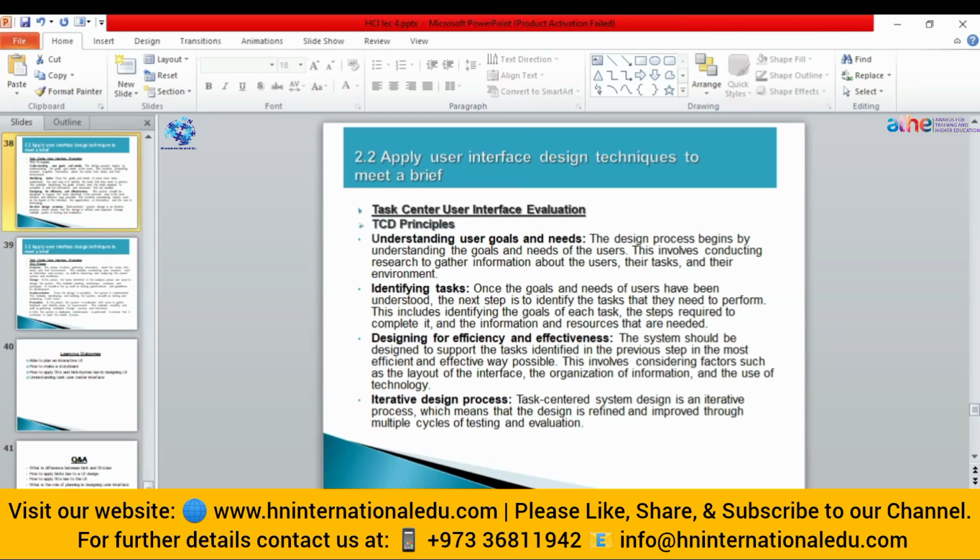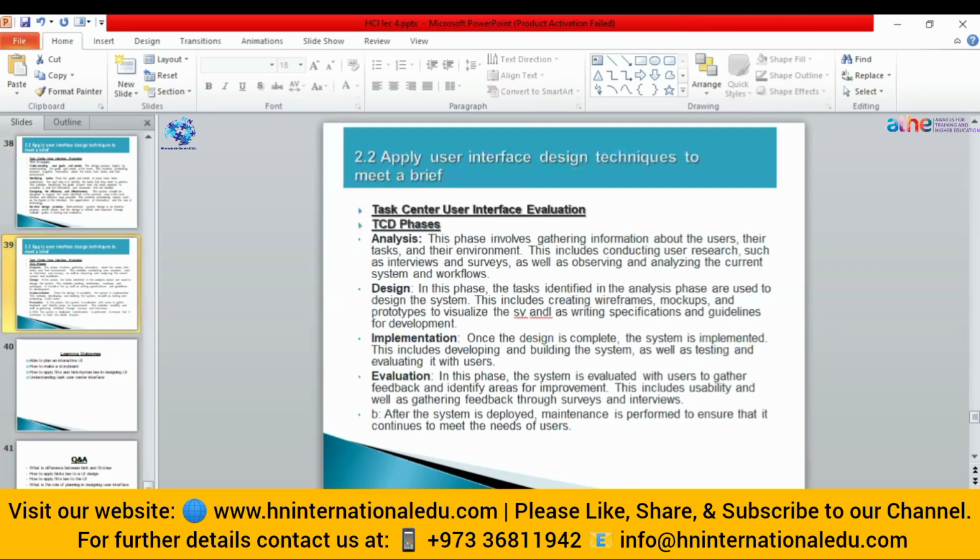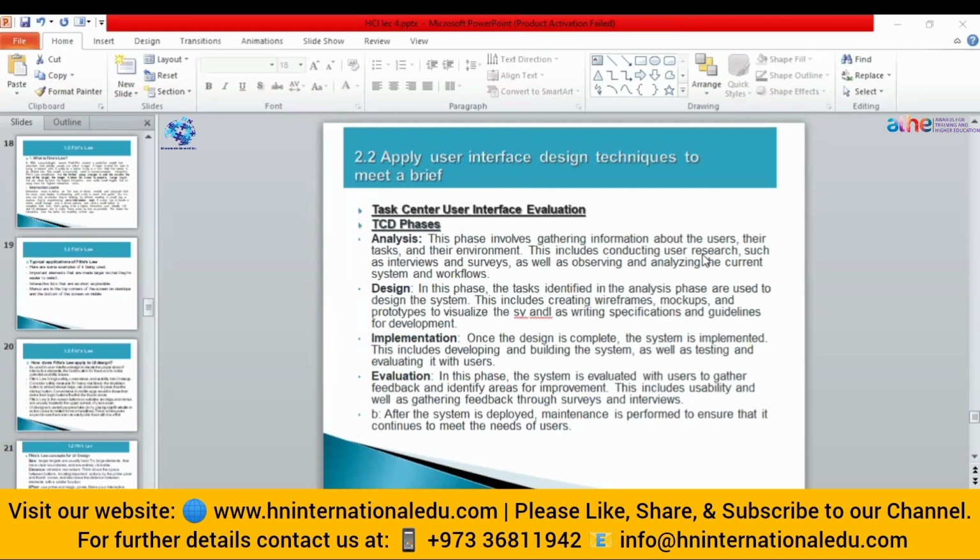Then after that, we have the iterative design process. We have seen this. So this is how we can plan a user interface based upon the user needs. If you have any questions, let me know. Go ahead with your questions.